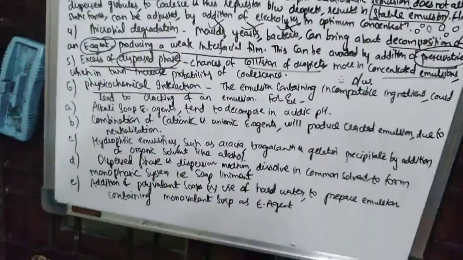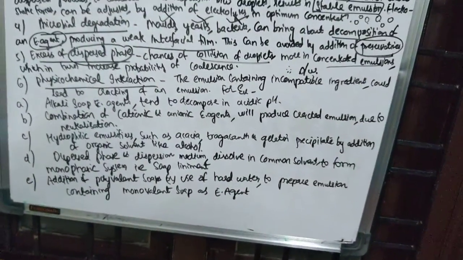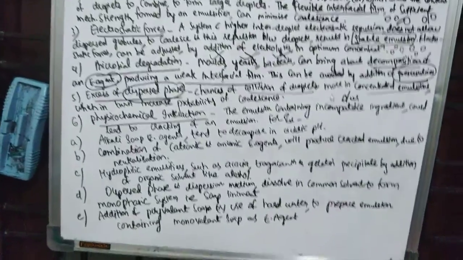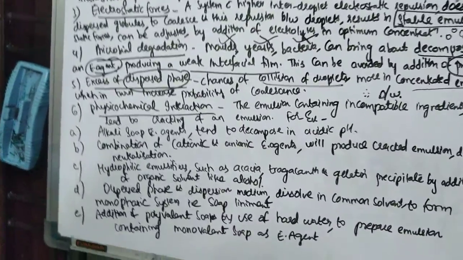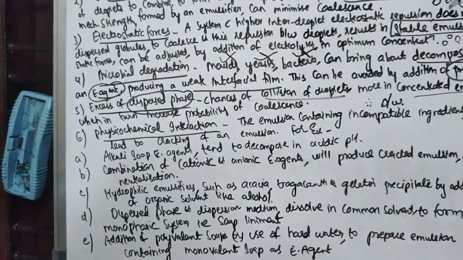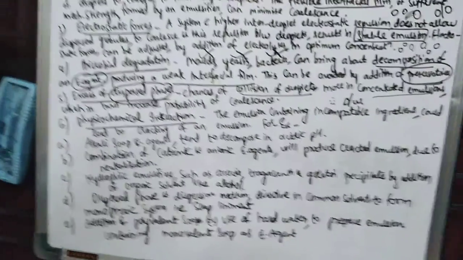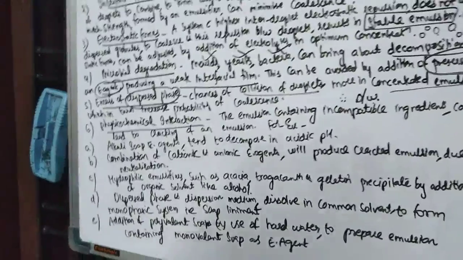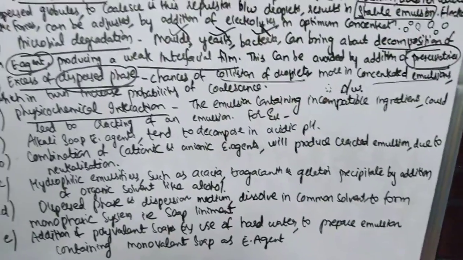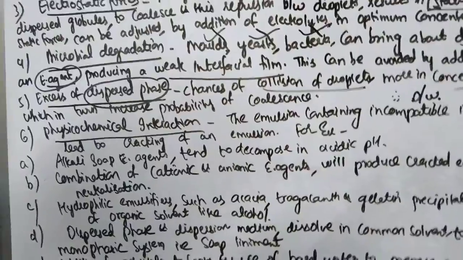Next, dispersed phase and dispersion medium dissolve in a common solvent to form a monophasic system. If your dispersed phase and dispersion medium, that is oil and water, dissolve in a common solvent, for example soap liniment, here water concentration will be very low and one phase will predominate, so you get a monophasic system.